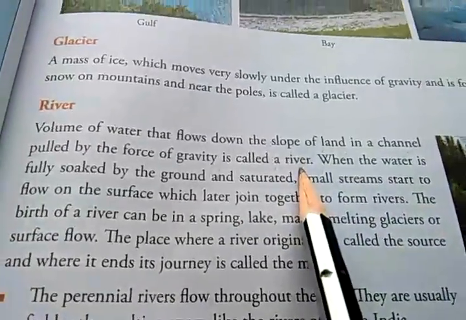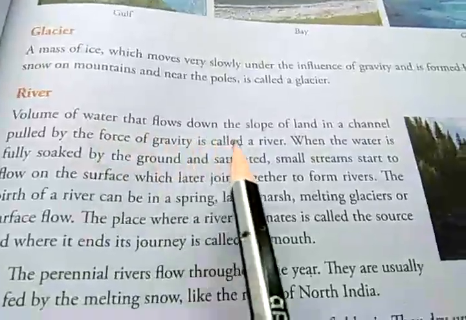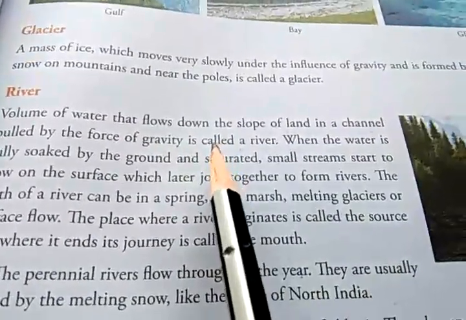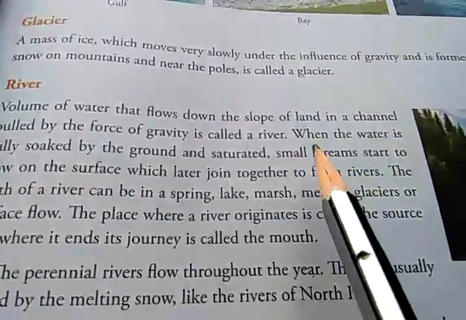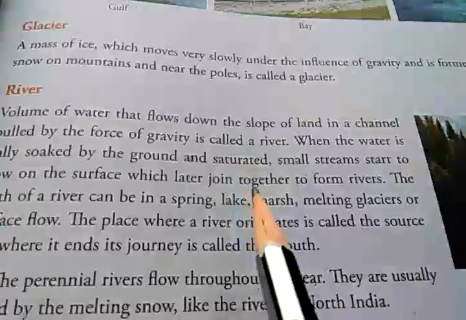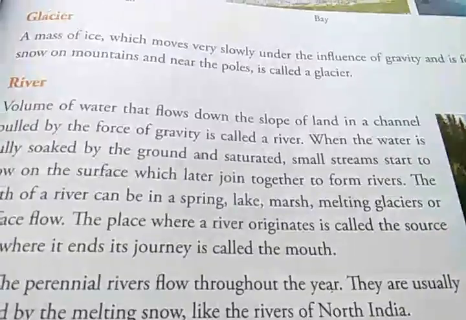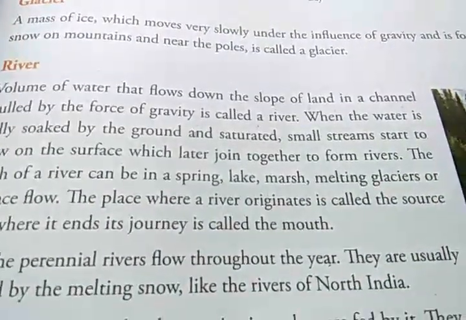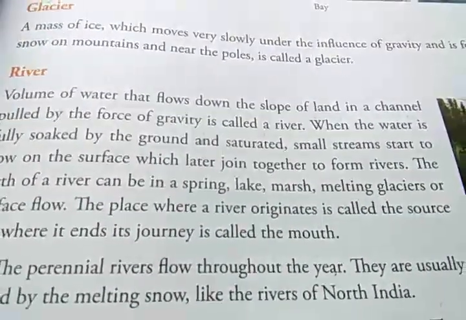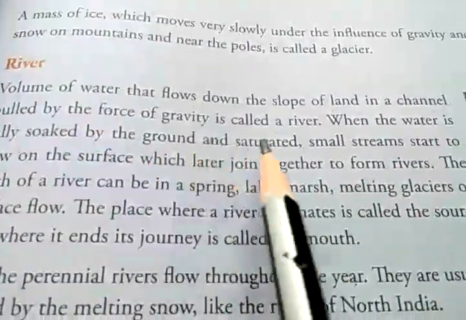So it is a channel, a volume of water that flows down the slope, that is, from upland towards the plain, from the mountain towards the plain, under the force of gravity. Anything which comes from up to down, it is because of the force of gravity.